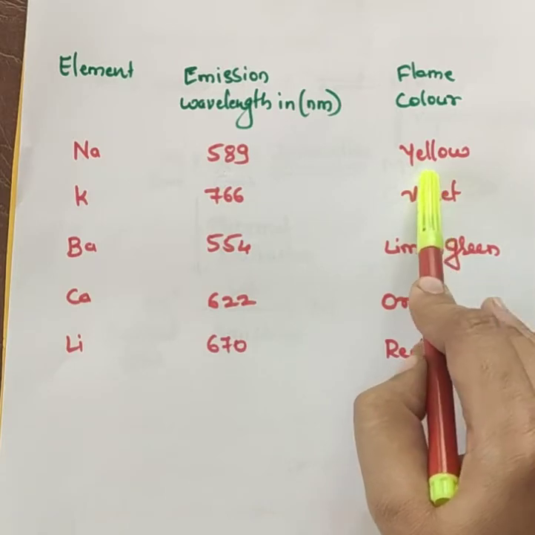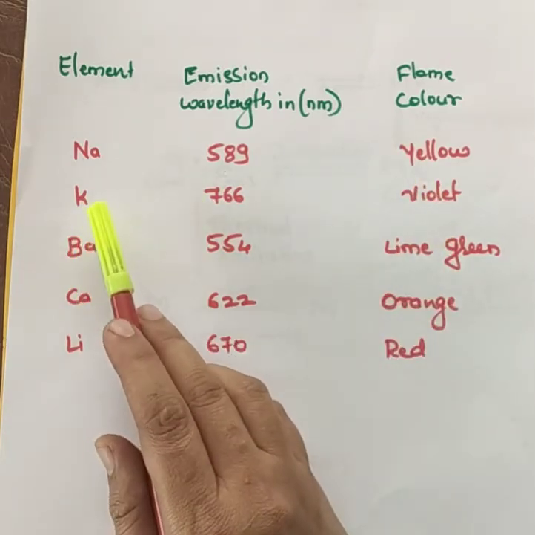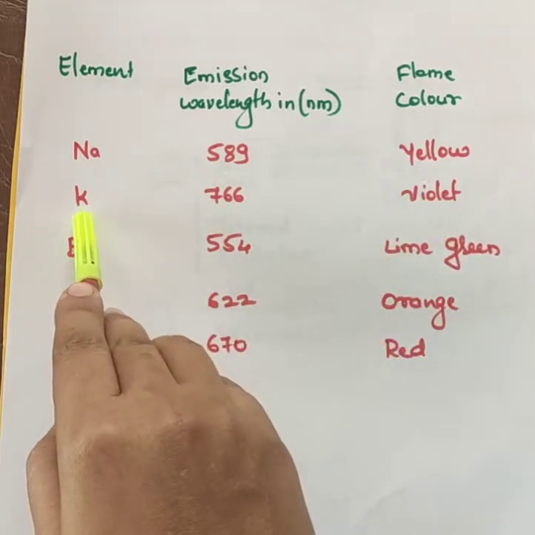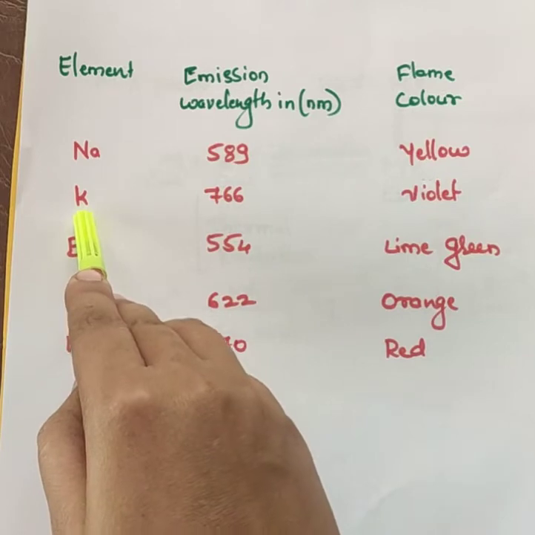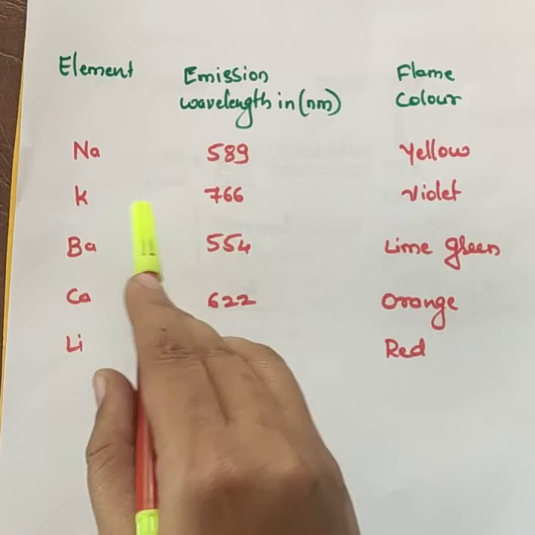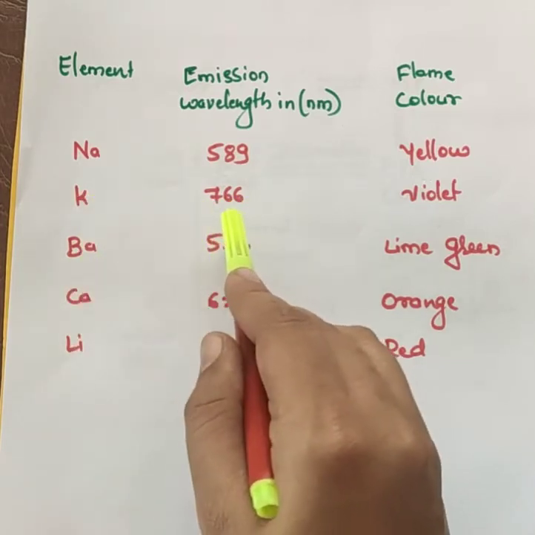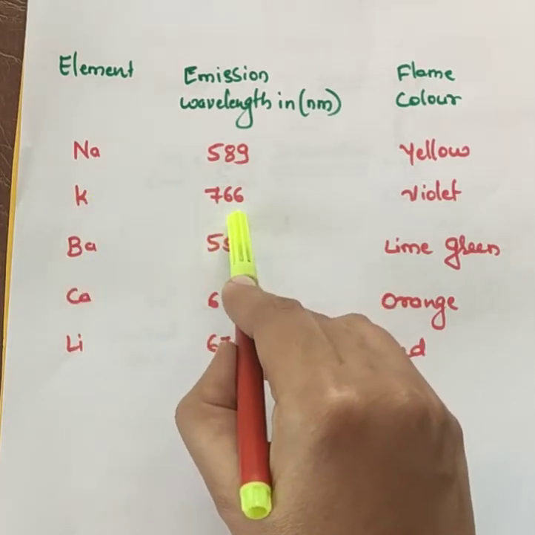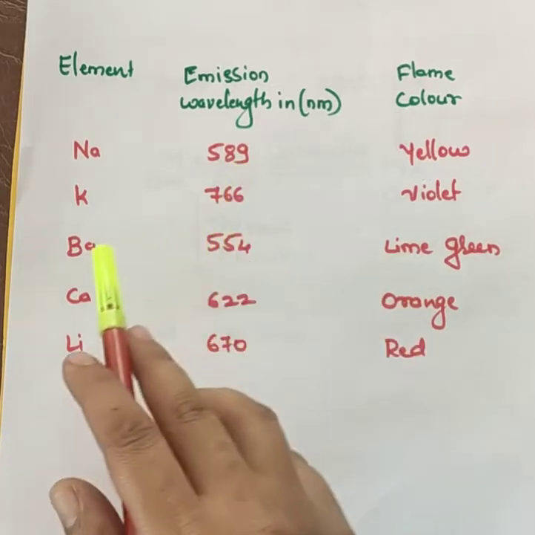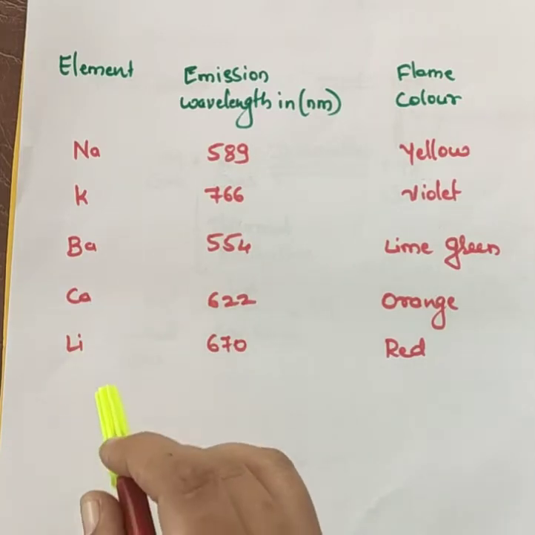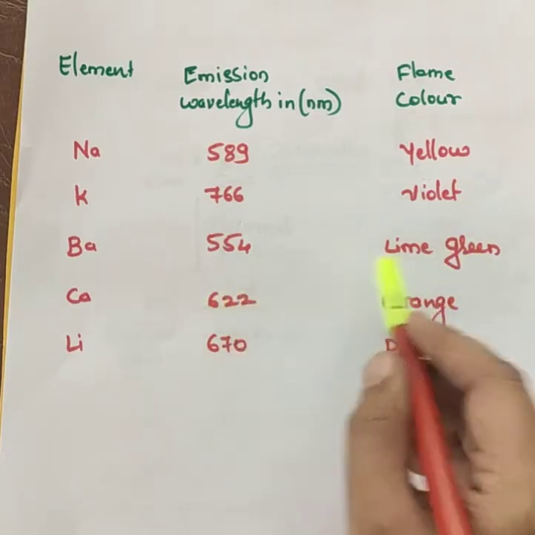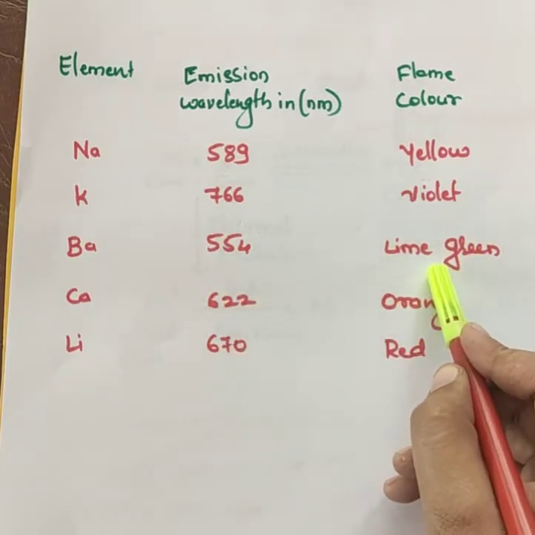Like this we can see the violet color for the potassium element. Potassium will give the wavelength of light of around 766. Like this barium also gives the wavelength 554, and during that emission we can see the lime green color.